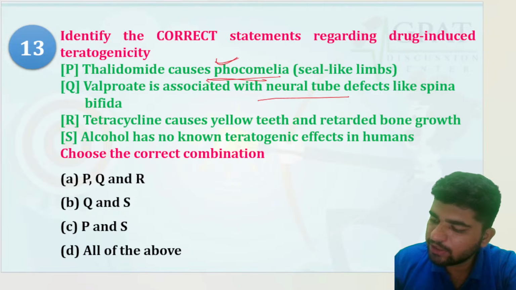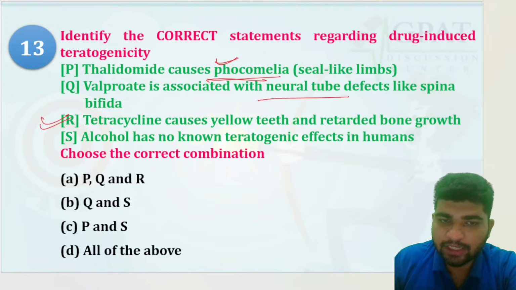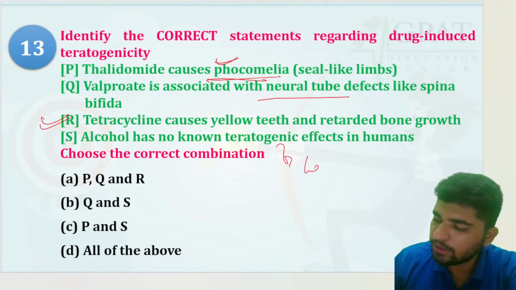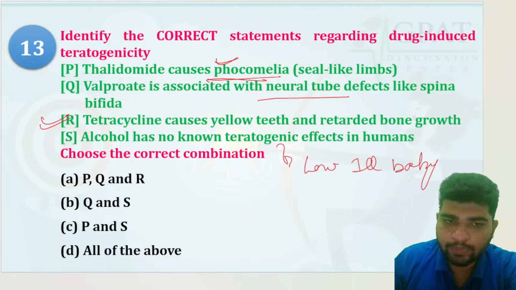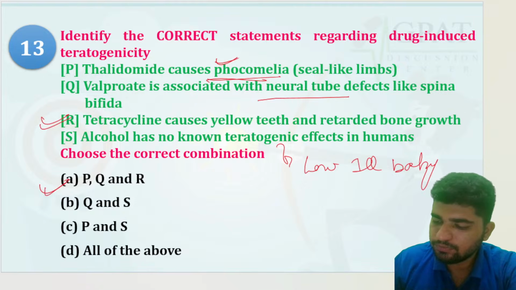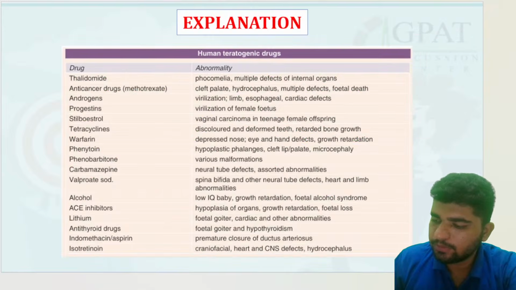Tetracycline causes yellow teeth. Yes, it is also correct. Alcohol has no teratogenic effect. No, it does have a teratogenic effect. It causes a low IQ baby. So PQR would be your right answer.